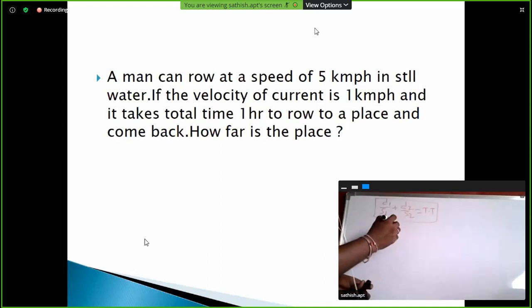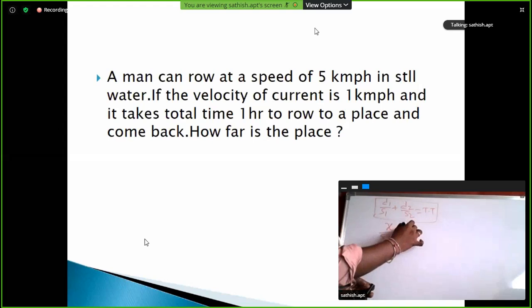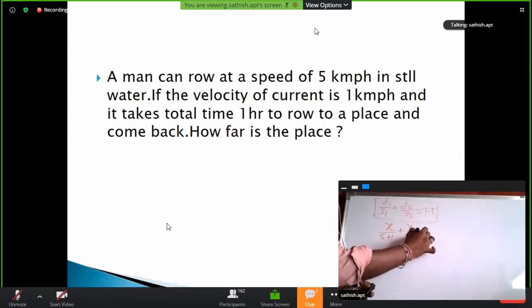Distance take it as x. x by 5 plus 1 plus x by 5 minus 1 is equal to total time, 1 hour.